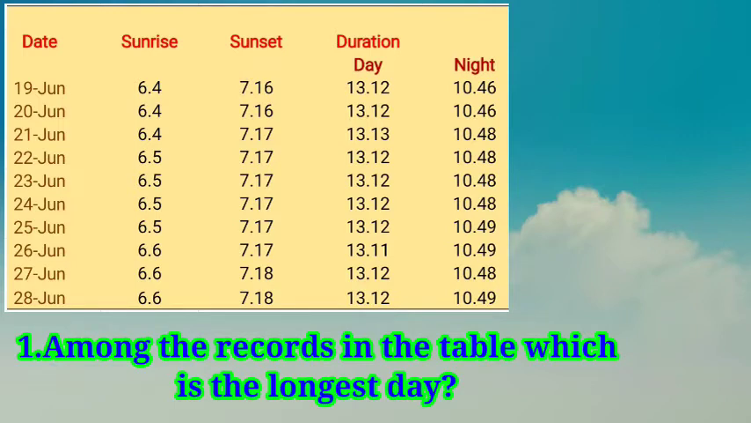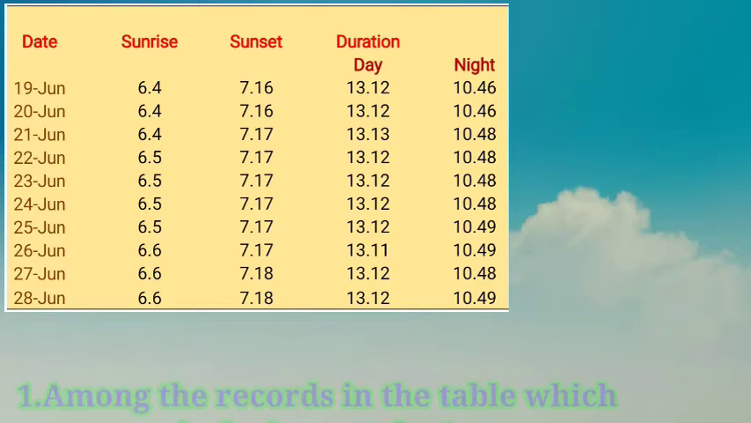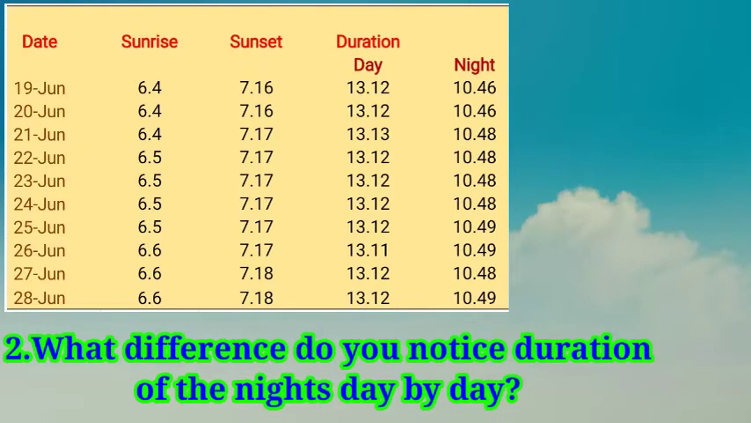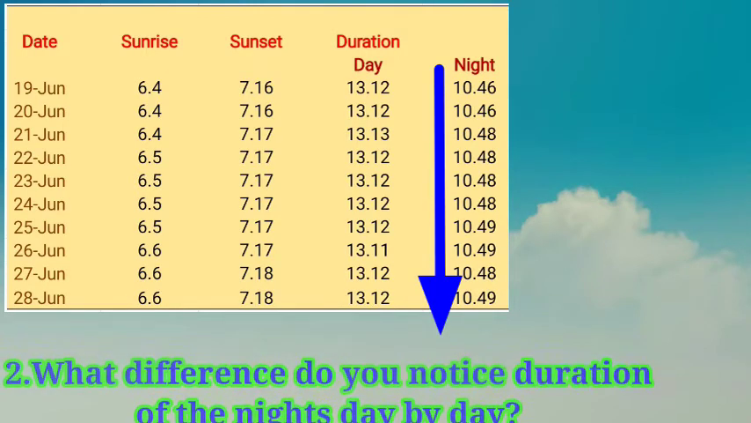Students, we are observing this table. After observation, we find the longest day from among the records is 21st June. 21st June is the longest day from this record. Question number 2. What difference do you notice in the duration of nights day by day? So you can see in the chart, observe the chart. We find in this chart that the duration of night time is constantly increasing.